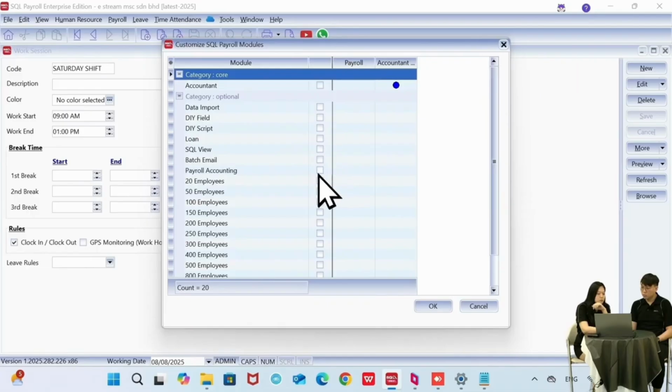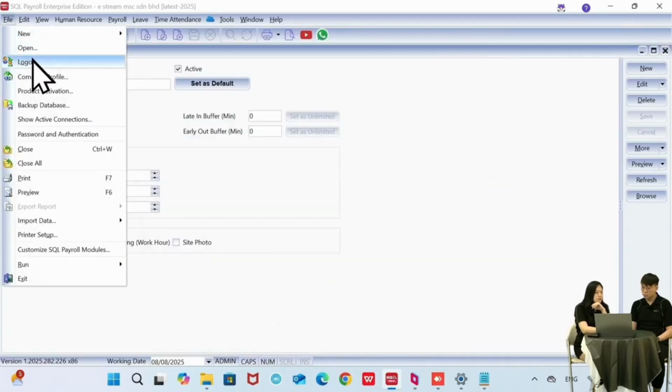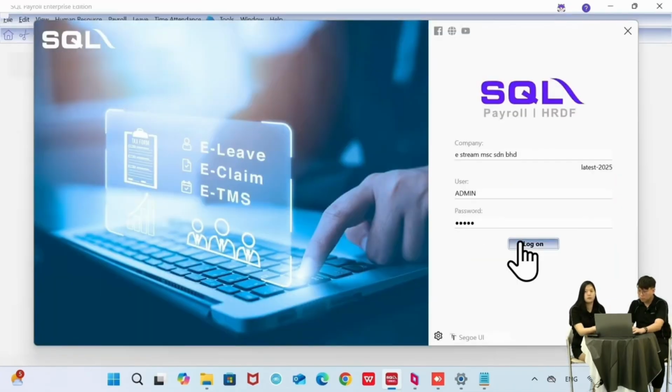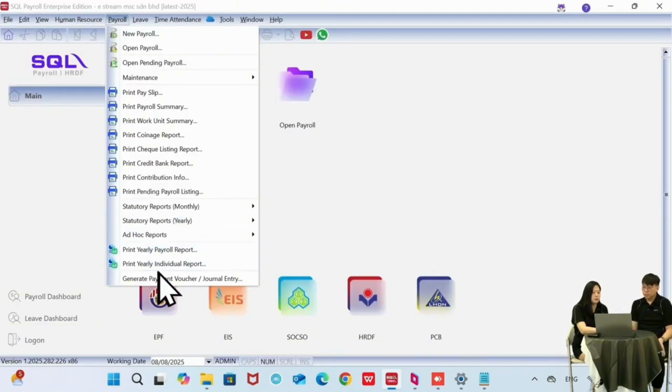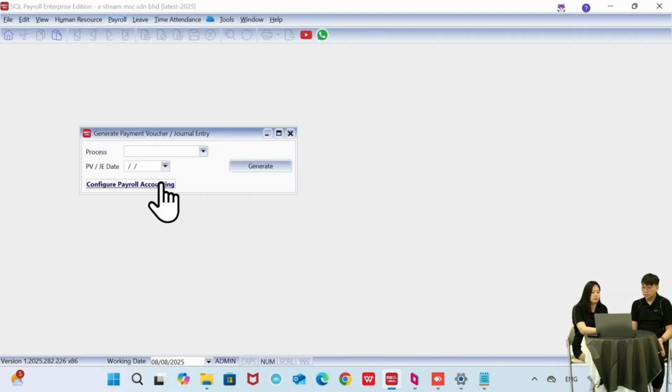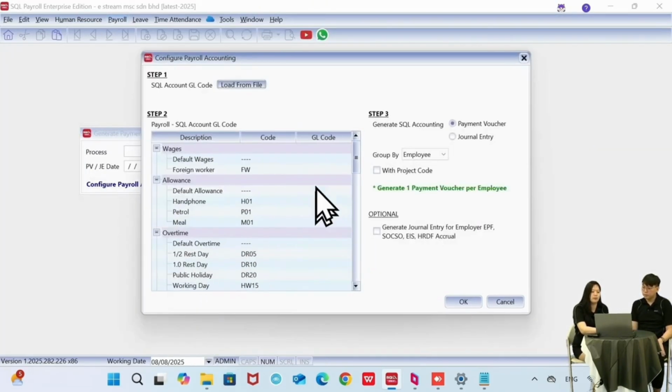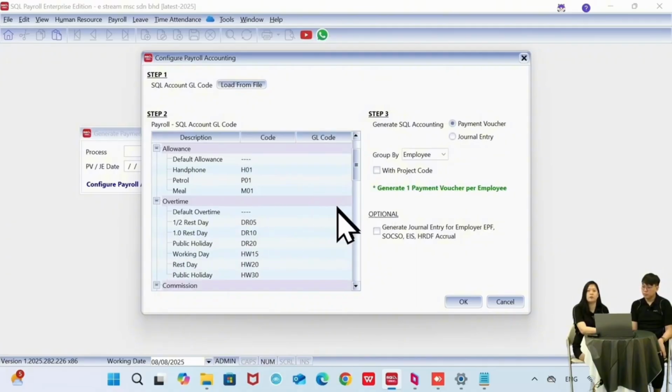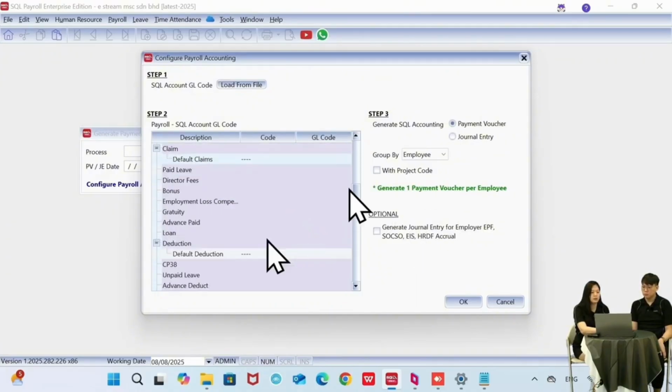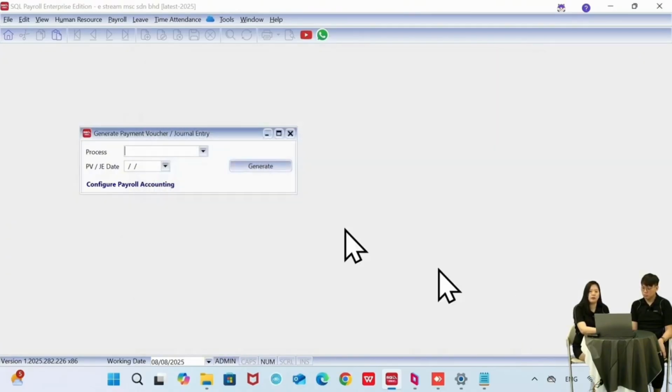For this, we can roughly show you where the setting is. We have to turn on the module first. Coming over here, you can see there's an option to generate payment vouchers. The setting is under configure payroll, where we can assign what account code we want to post in for the accounting part. We have the wages type, overtime, allowance, all these things. You can just preset them here, and every month you just select the process, and the system will auto insert the PV or JV date and generate the file you can import to accounting.